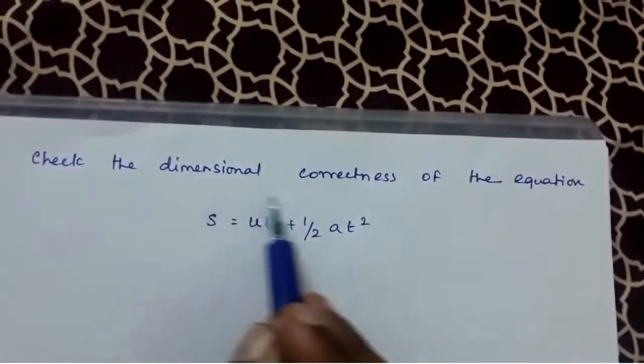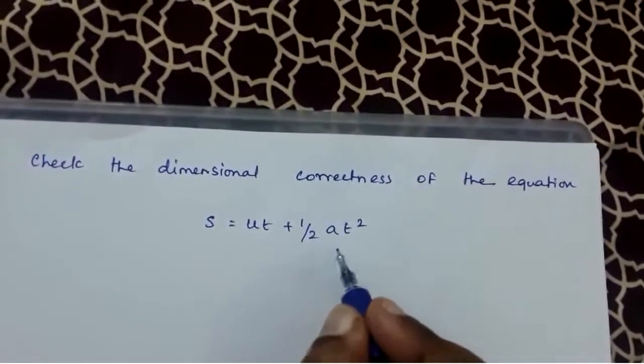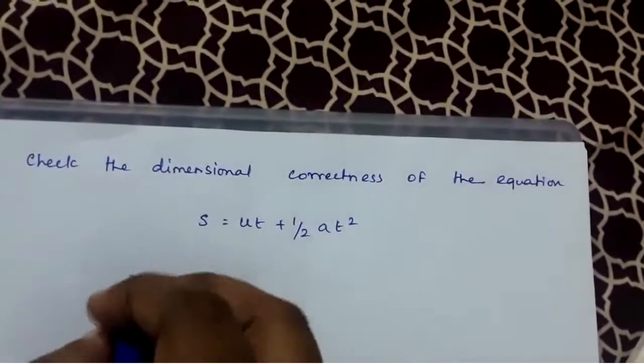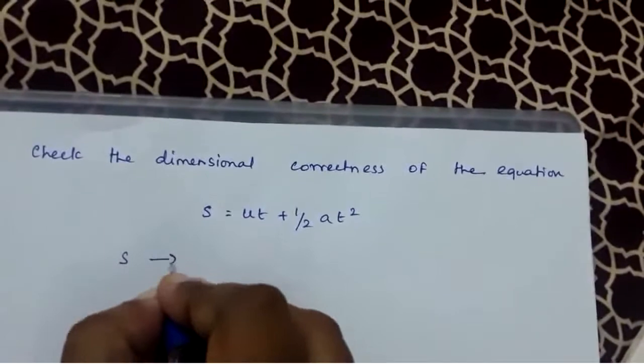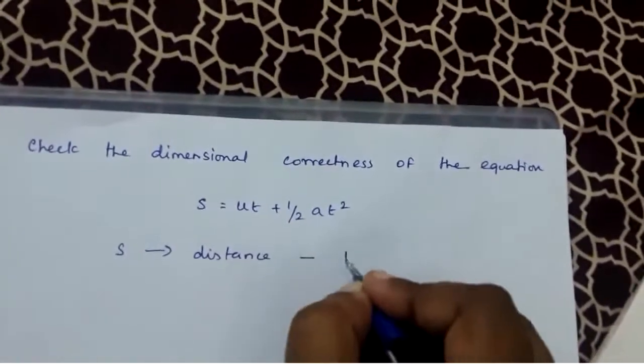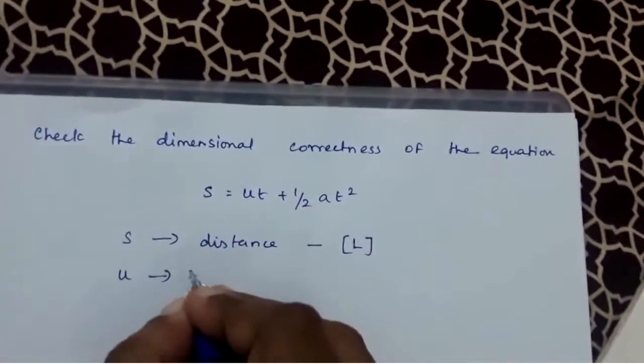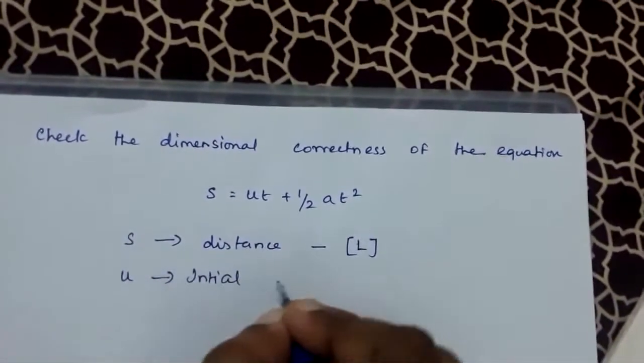Check the dimensional correctness of the equation S is equal to ut plus half at square. Here S stands for distance. So the dimension of distance is L. U stands for initial velocity.